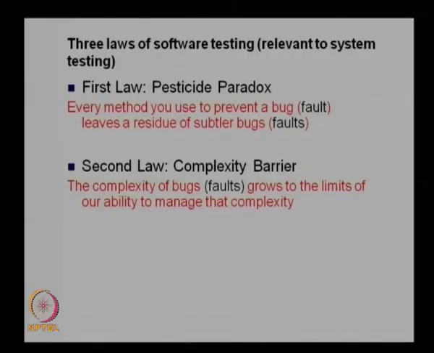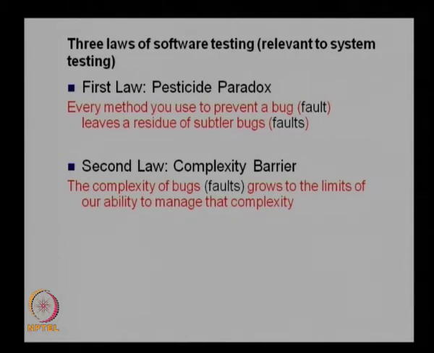The second law is known as the complexity barrier. This states that the complexity of bugs or faults grows to the limits of our ability to manage that complexity. So, as we become more and more capable of solving complexity, the complexity of the faults will also keep on increasing.